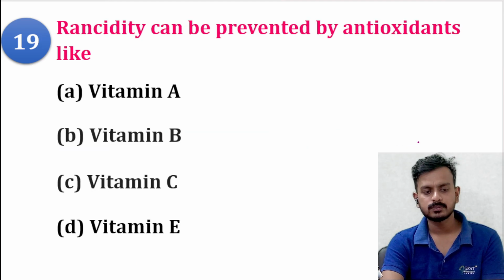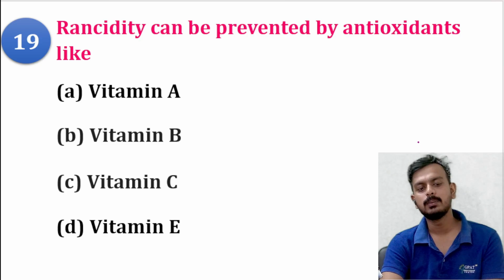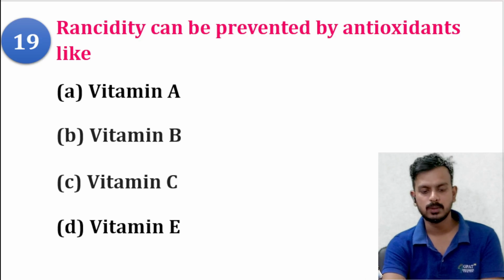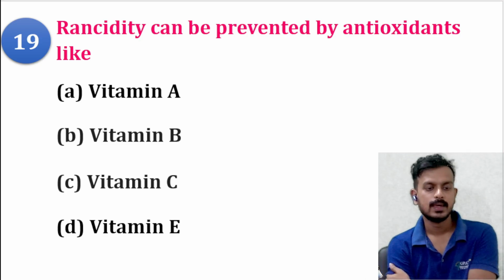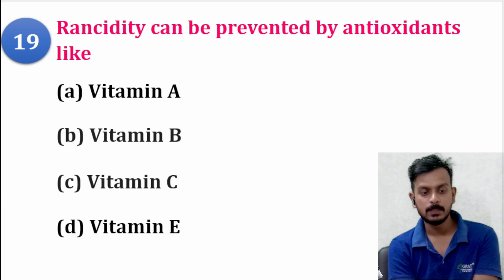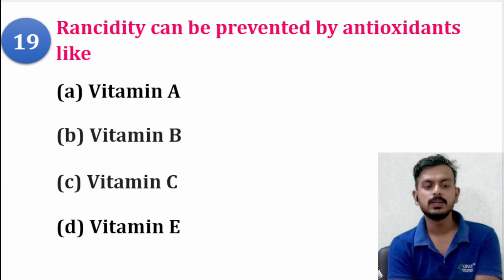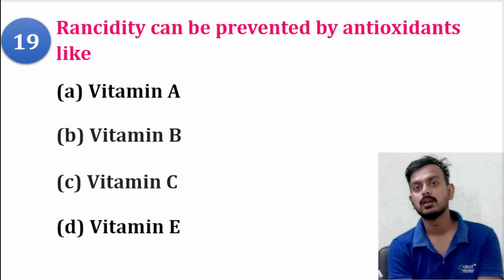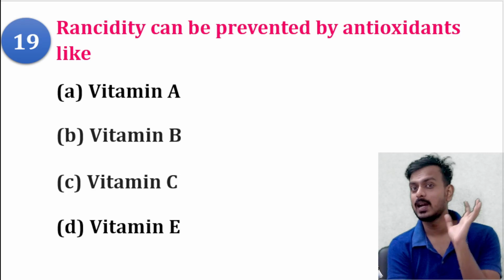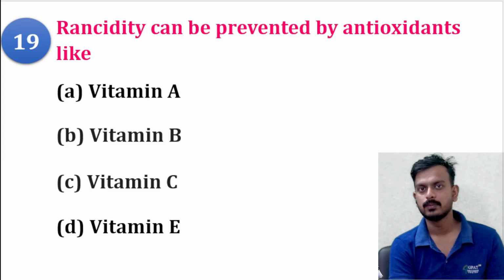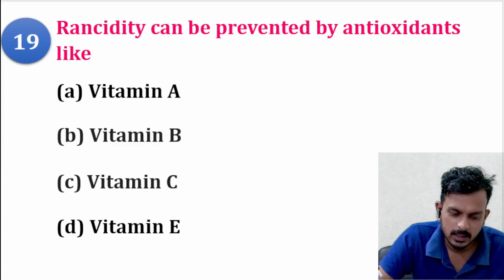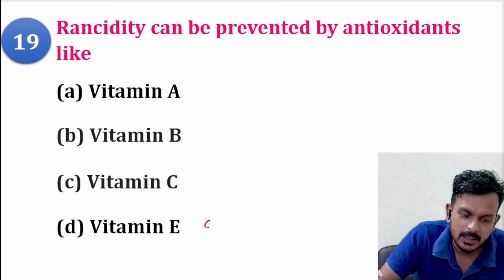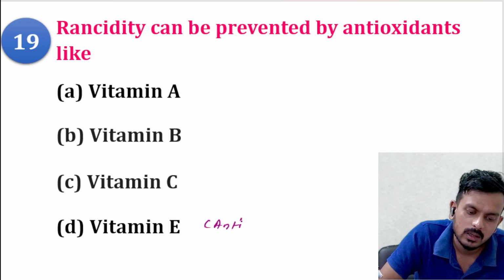Next question. Rancidity can be prevented by addition of antioxidant like. Very important question. First tell me which vitamin has antioxidant property. The correct answer is vitamin E. Vitamin E has antioxidant property.